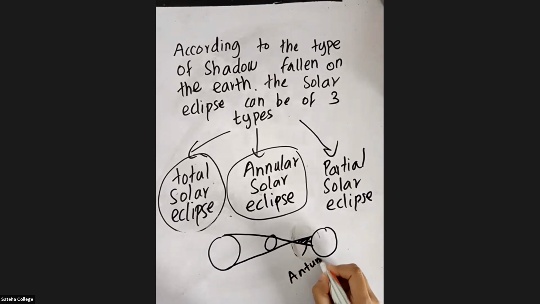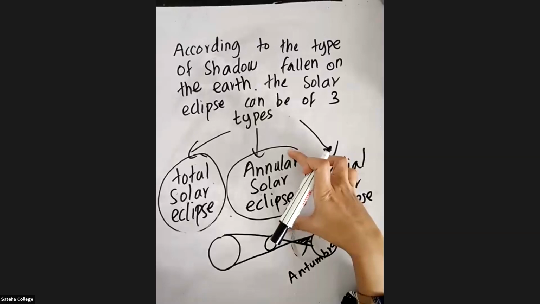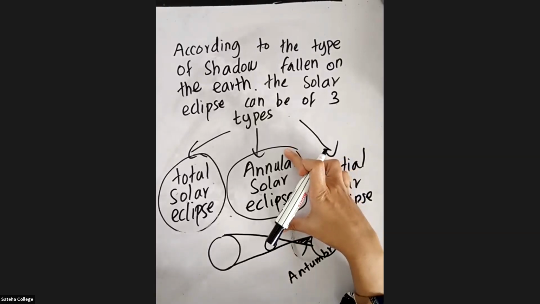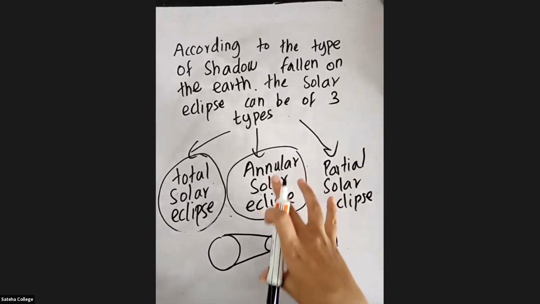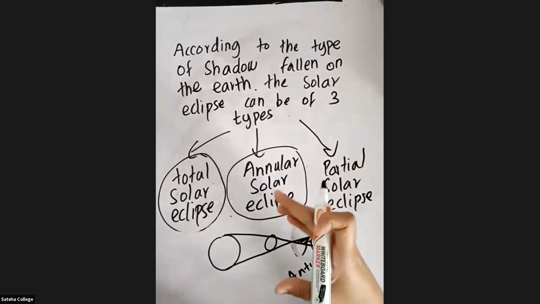You don't have to study about this, but I'm giving you a small idea, right? This region you call Antumbra. Mostly in Sri Lanka, annular solar eclipses have occurred. In Sri Lanka, mostly what solar eclipse has occurred? Annular solar eclipse, right? So we'll study a little about it because we are living in Sri Lanka, so we should know about it.